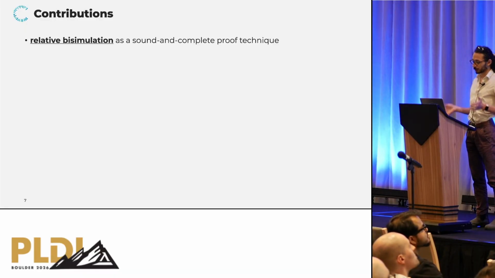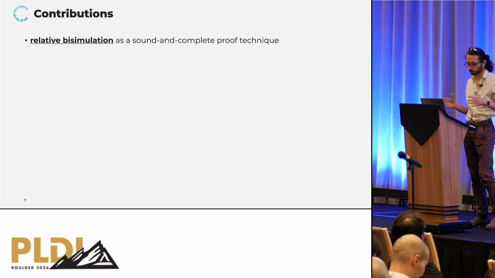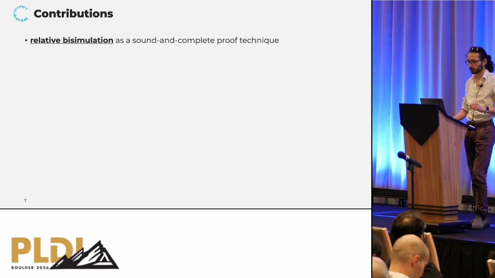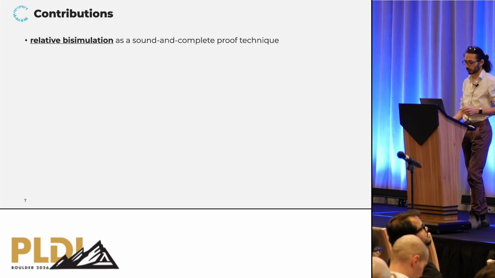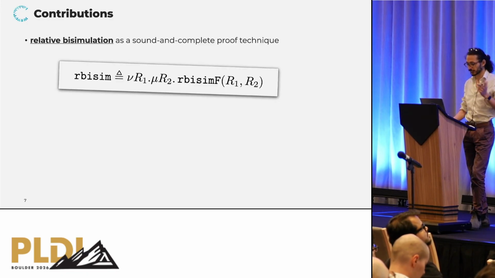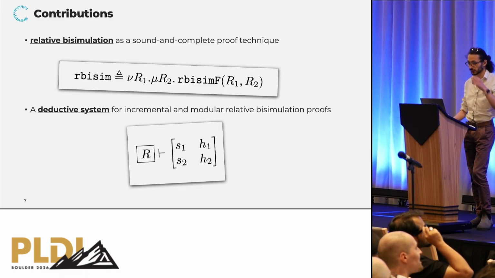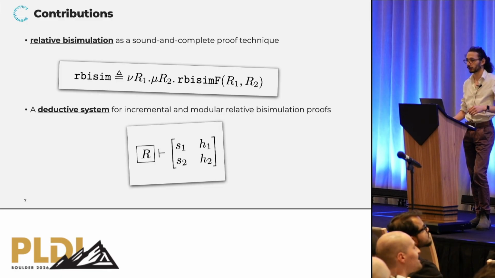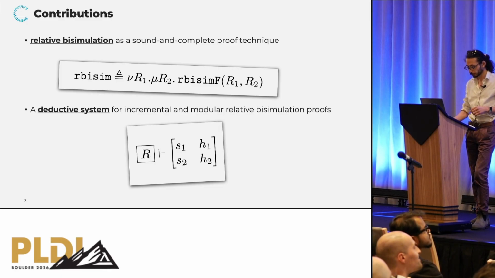So we're presenting two contributions. The first one is a principled, sound and complete proof technique for contract satisfaction proofs, and actually for a broader class of problems. I'll come back to it in a minute. And this technique is called relative bisimulation. And the second contribution is to present a deductive system to simplify relative bisimulation proofs.